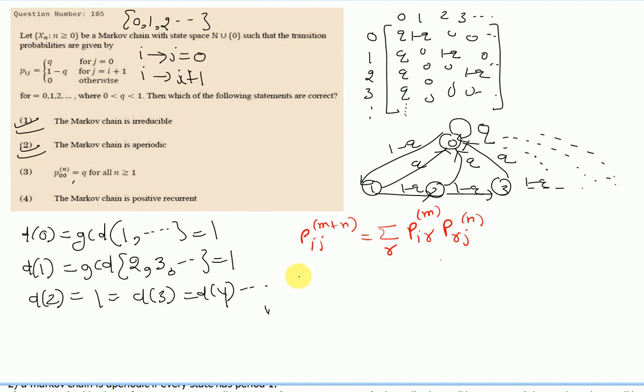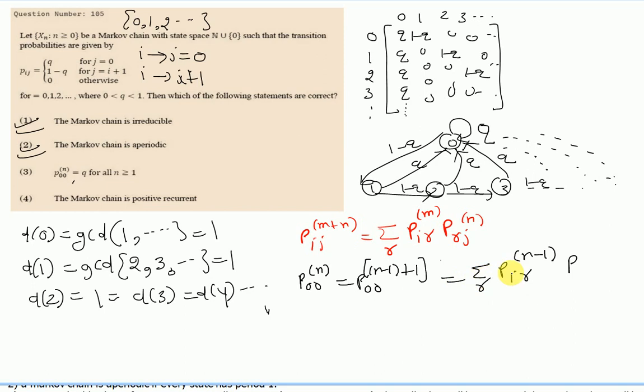See, P00(n), can we write it like P00(n-1+1)? Yes, we can. Then summation over r of Pir(n-1) and Prj.